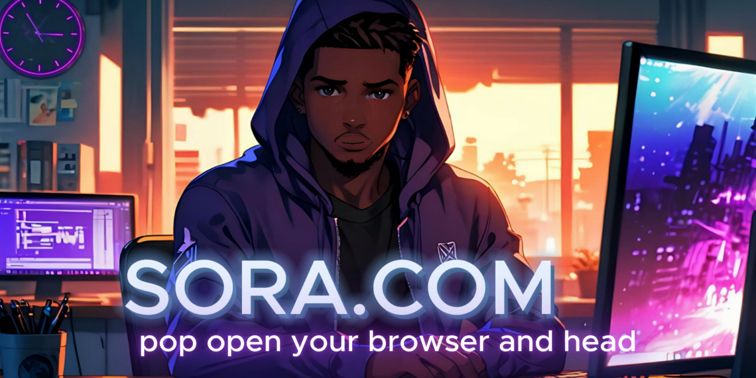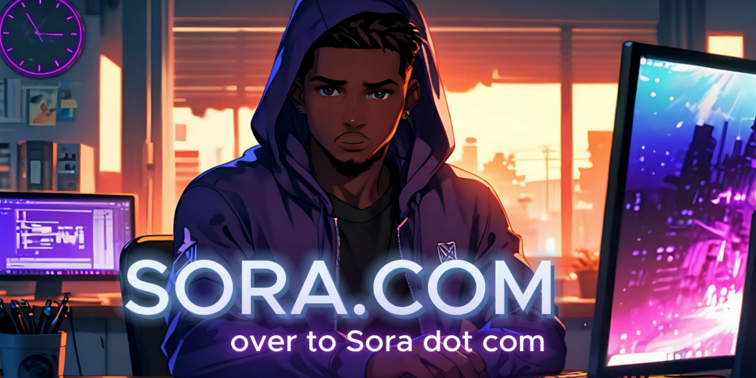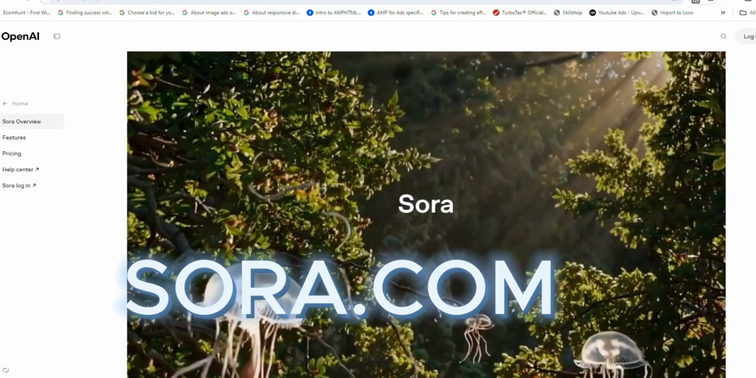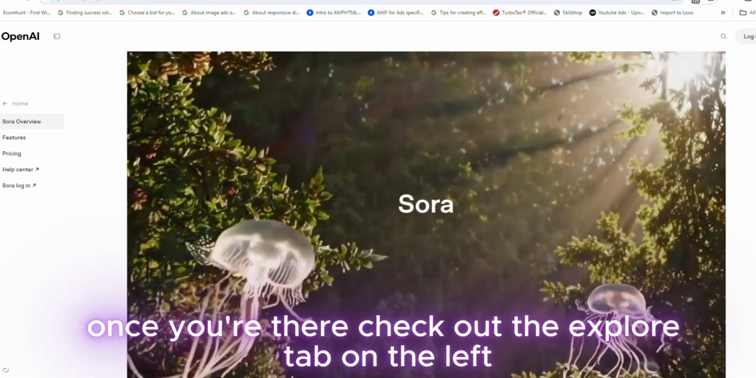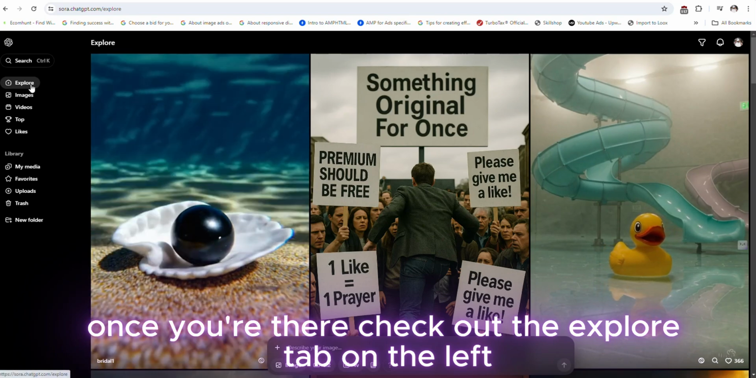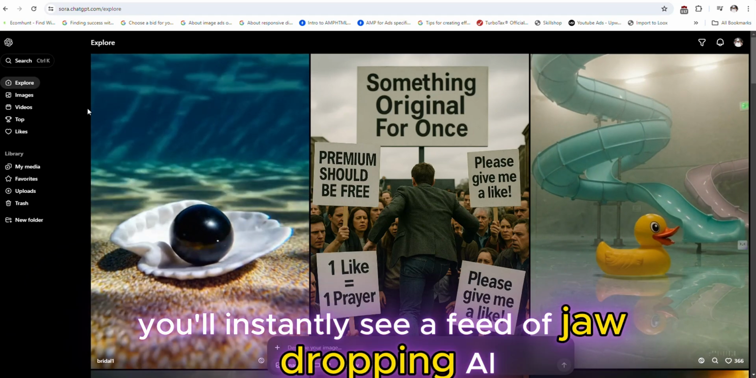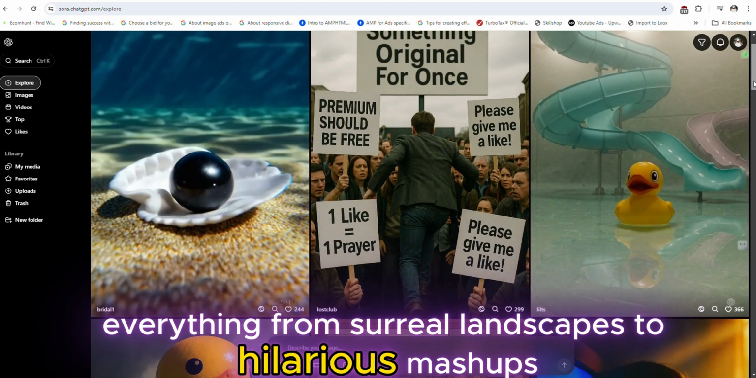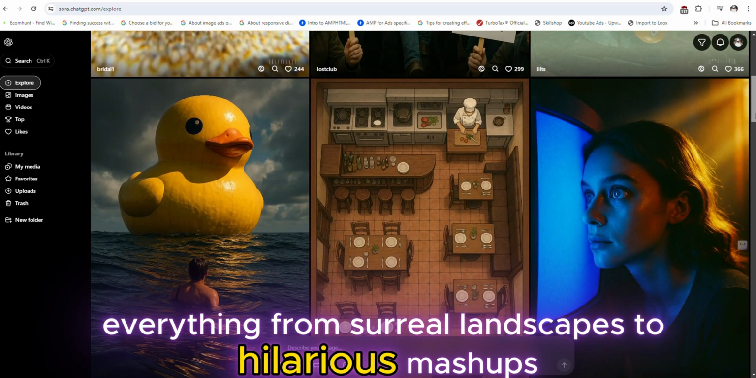Pop open your browser and head over to Sora.com. I've dropped the link down in the description. Once you're there, check out the Explore tab on the left. You'll instantly see a feed of jaw-dropping AI-generated art. Everything from surreal landscapes to hilarious mashups.